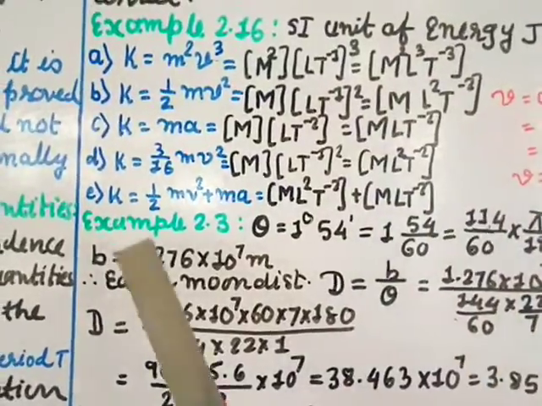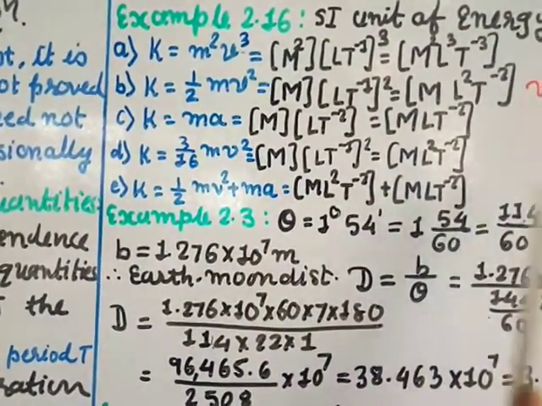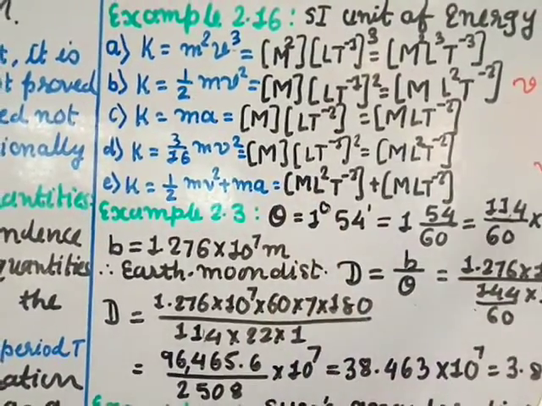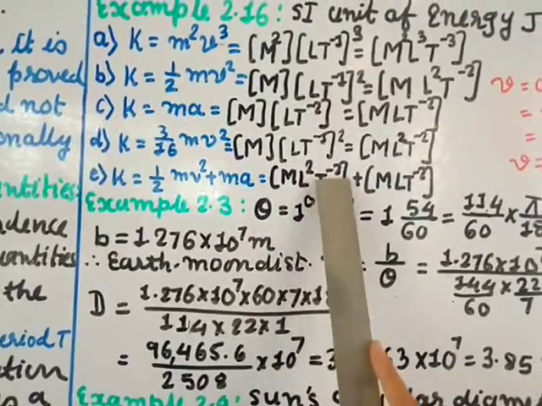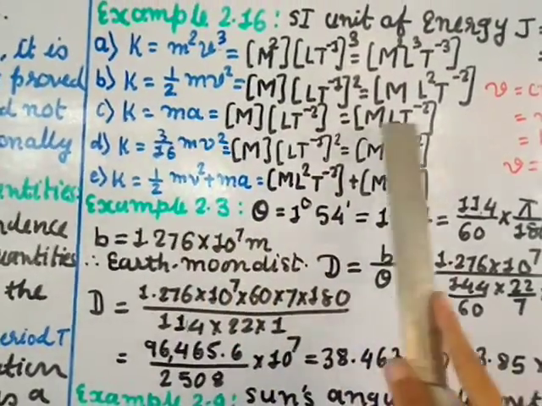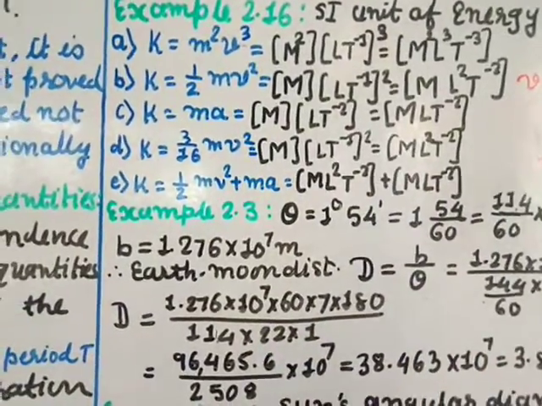It is proved. And K is equal to half m v square plus m a. Now here we are adding quantities, which is not possible because they are different quantities. Still, I have written here m v square is m L square t minus 2 and m a is this. So we can't add them up, so we can say that this is totally wrong.